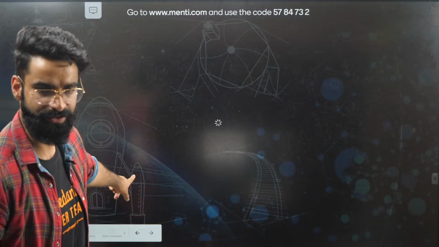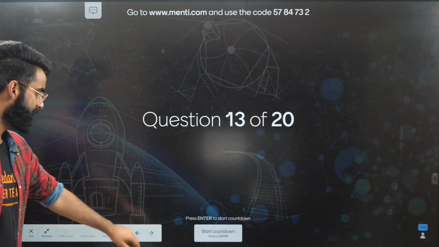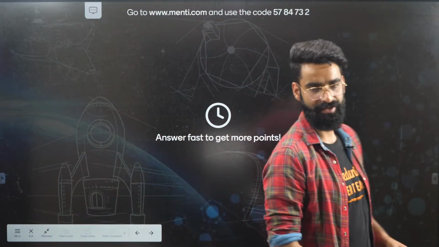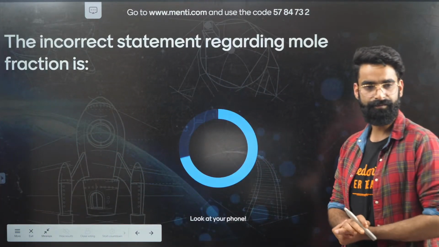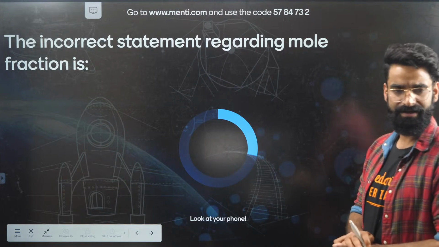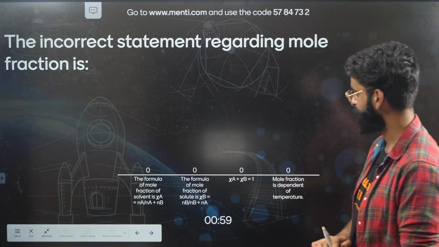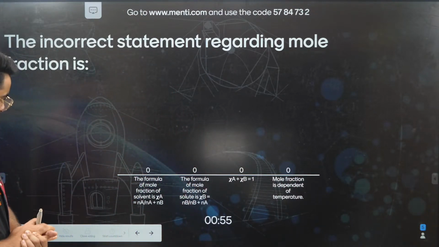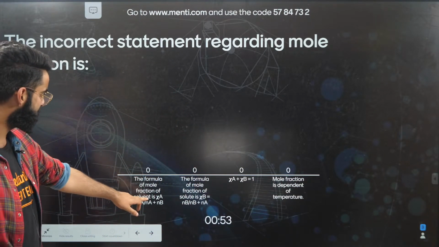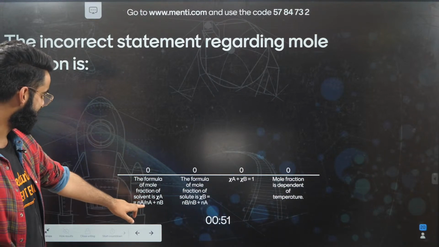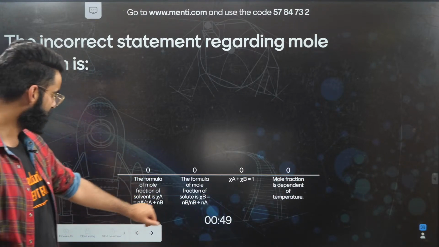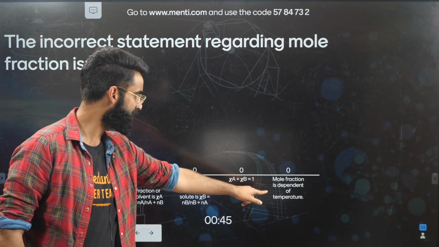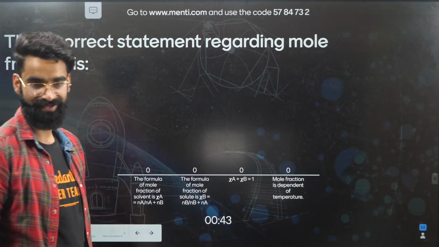One more question right here on your screen. Look at the question, guys. Starting the countdown. 3, 2, 1, and now. The incorrect statement regarding mole fraction is: The formula of mole fraction of solvent is Chi A is Na divided by Na plus Nb. The formula of mole fraction of solute is this. Chi A plus Chi B is 1. Mole fraction is dependent of temperature.